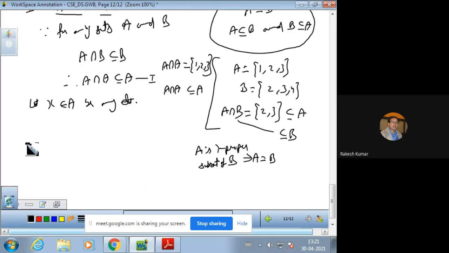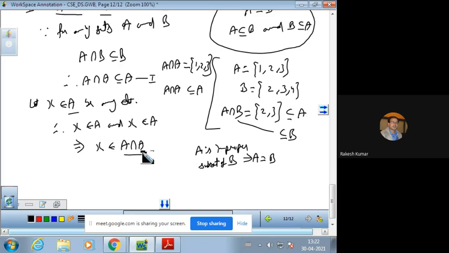So if X is in A, then clearly X is in A and X is also in A, written 2 times, and this gives us X is in A intersection A. So ध्यान से देखिए, X एलिमेंट हमने लिया A सेट में और प्रूव कर दिया A intersection A में. This proves that A is a subset of A intersection A.